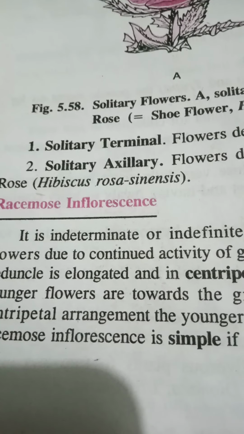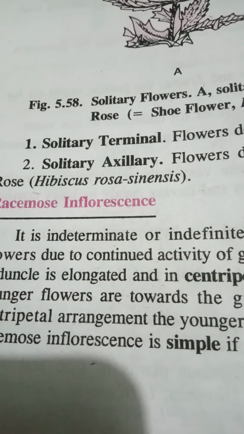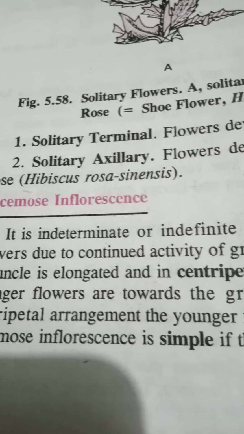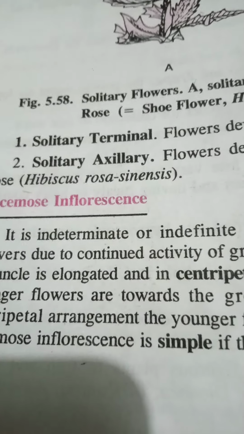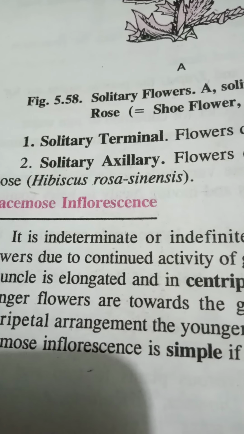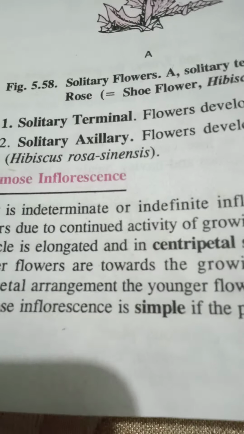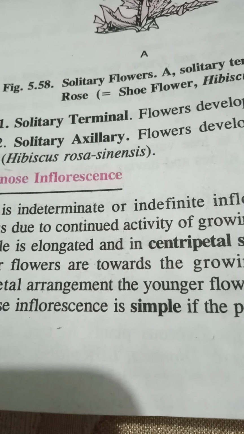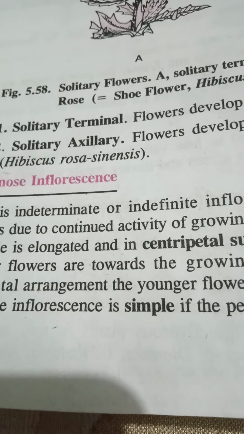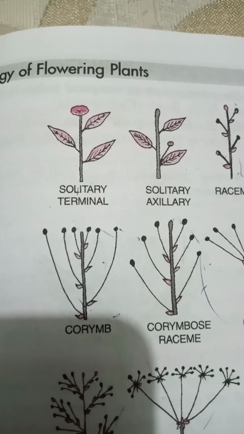Now acropetal succession means the older flowers are placed at the basal part and younger flowers are towards the apical portion. And if the peduncle is flat, then centripetal type of succession is observed. Centripetal means the older flowers are borne towards the periphery and younger flowers are present at the central part. Now the racemose inflorescence is again divided into different types.